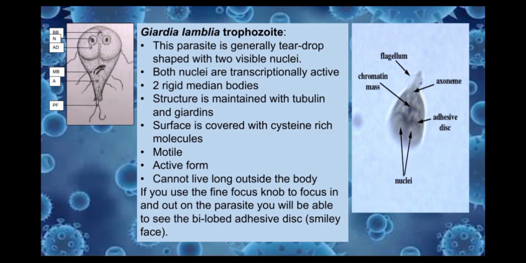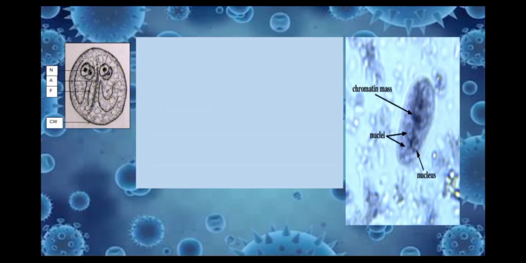Giardia lamblia exists in two forms, an active form called trophozoite and an inactive form called a cyst. The active trophozoite attaches to the lining of the small intestine with a sucker and is responsible for causing the signs and symptoms of Giardiasis. This parasite is generally teardrop-shaped with two visible nuclei. Both nuclei are transcriptionally active and it has two rigid median bodies. Its structure is maintained with tubulin and giardins, and its surface is also covered with cysteine-rich molecules. This trophozoite is also motile. The trophozoite cannot live long outside of the body, therefore it cannot spread the infection to others.